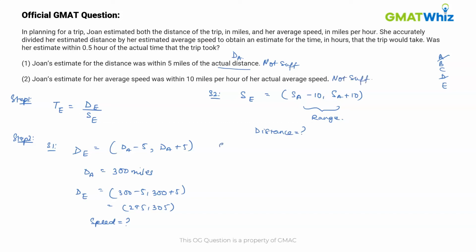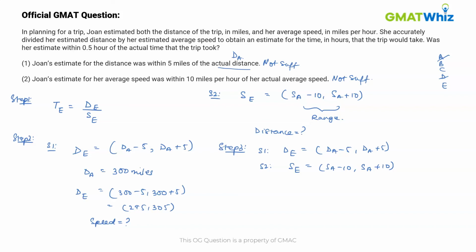and we move on to the last step, which is step 3, and analyze both the statements together. From statement 1 we have the range of the distance that Joan estimated to be dA minus 5, dA plus 5. And from statement 2, we have the speed that Joan estimated to be within SA minus 10 and SA plus 10.